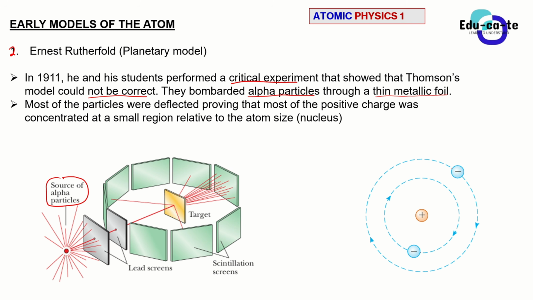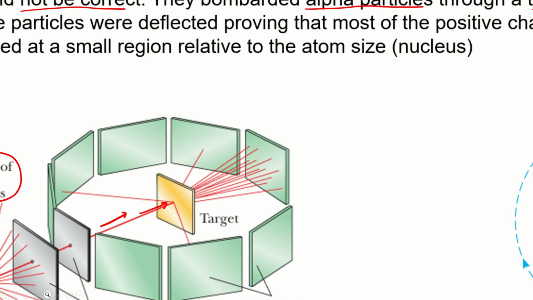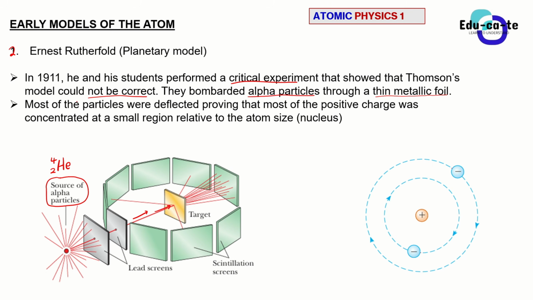The alpha particles, we are talking about helium nuclei. Those are known as alpha particles. So they bombarded them, or shot them onto a gold metal foil. When these alpha particles were bombarded on this target, this gold metal foil, there were certain observations that were made.